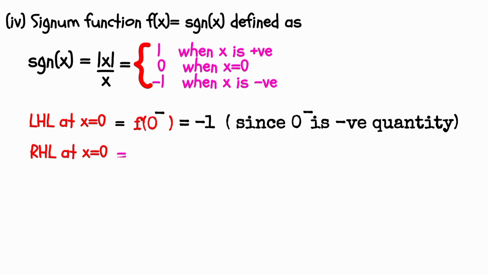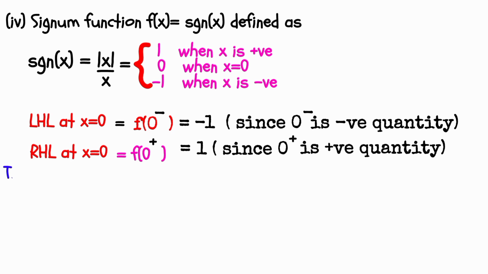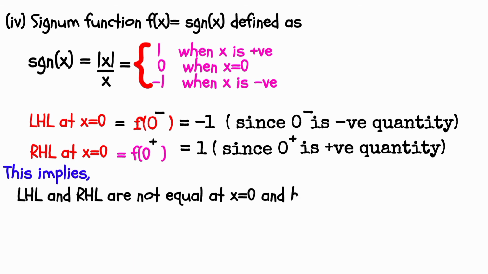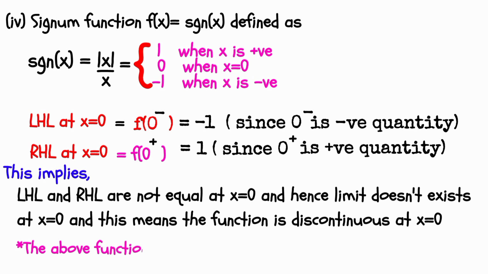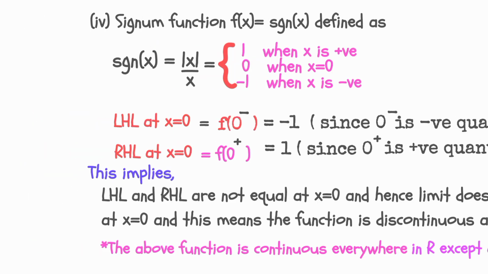RHL at x equal to 0 is equal to f(0 plus) equal to 1 since 0 plus is a positive quantity. This implies LHL and RHL are not equal at x equal to 0 and hence the limit does not exist at x equal to 0, and this means the function is discontinuous at x equal to 0. The above function is continuous everywhere in R except x equal to 0.